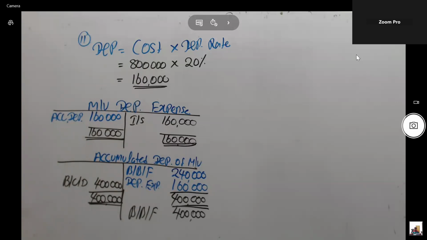Think of the closing entry also. Income and expense accounts should be closed, but asset, liability and equity accounts should be balance carried down. Complete the workings and prepare the ledger account also.